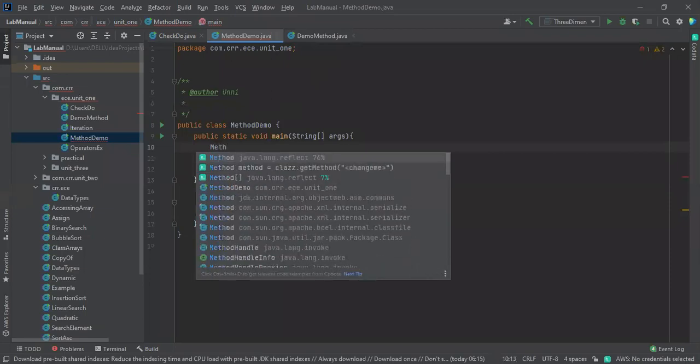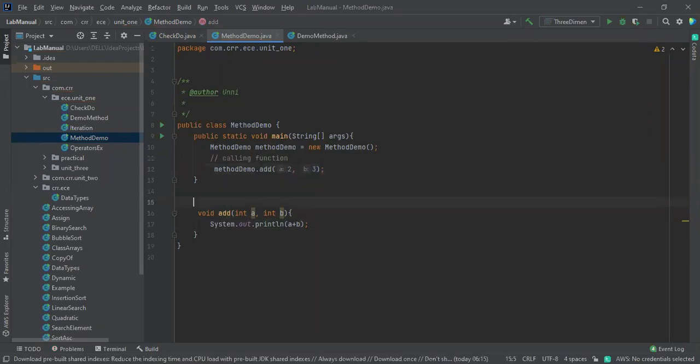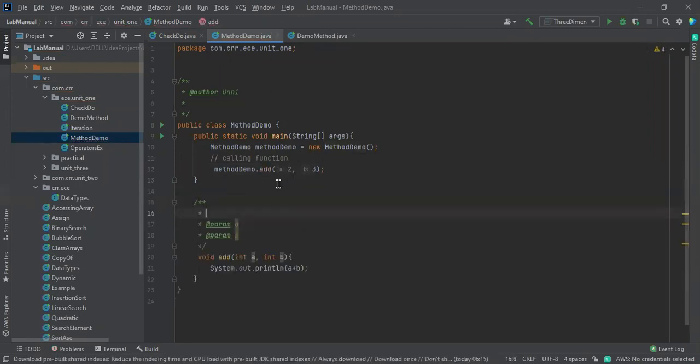Method demo. Method demo is equals to new method demo. So by using this method demo name, we need to call that. There are two ways to access this one. Sometimes, according to our usage, we are going to do that. There is a descriptive comment. See this one directly, param A and param B. What will it use? The integer values.